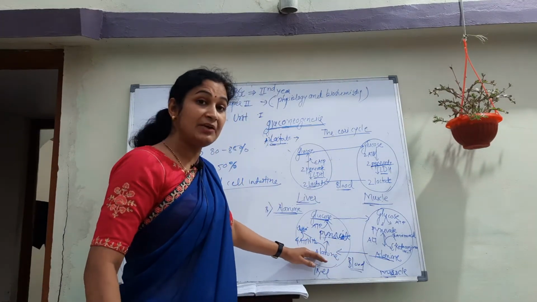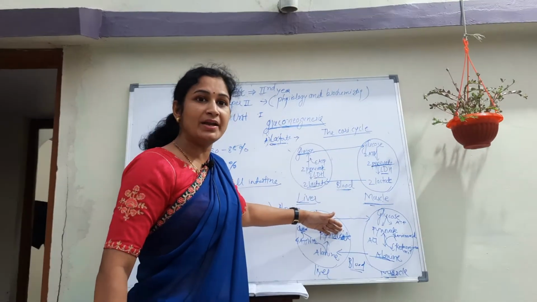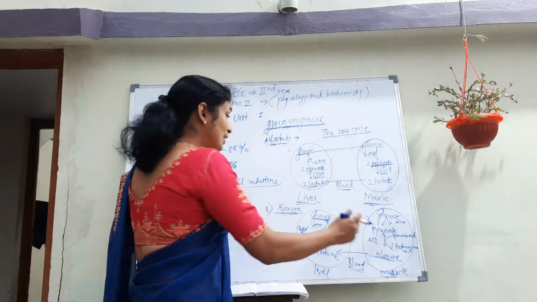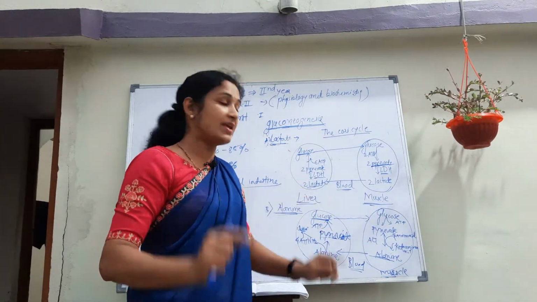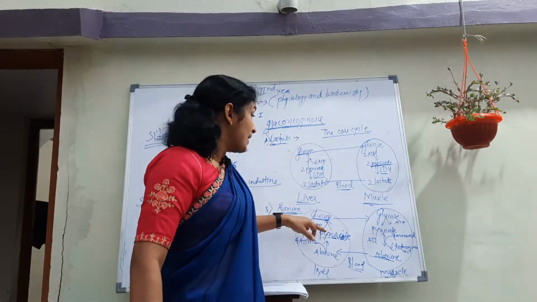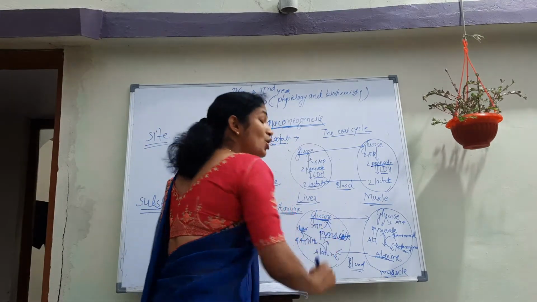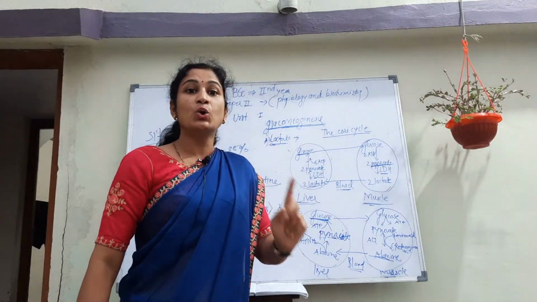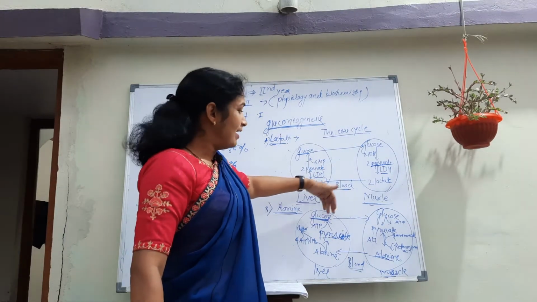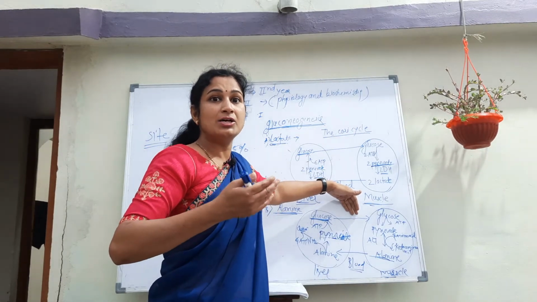Then in the liver, alanine gets converted into pyruvate by the reverse transamination reaction. Then this pyruvate again gets converted into glucose by gluconeogenesis. Then this glucose is released into the blood, and it is used as a source of energy.